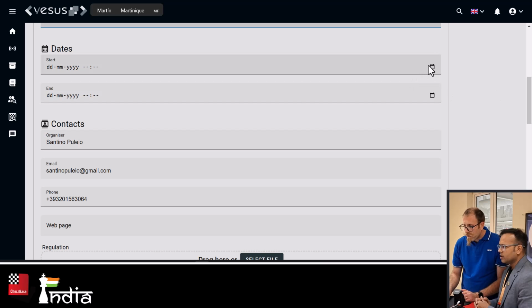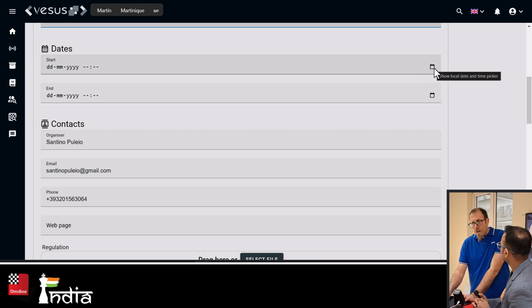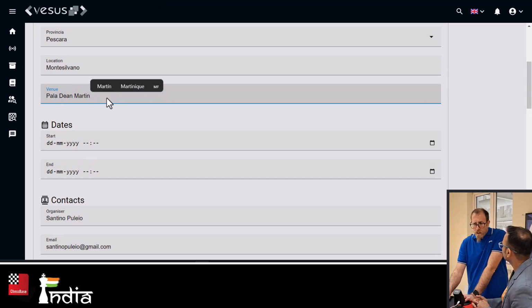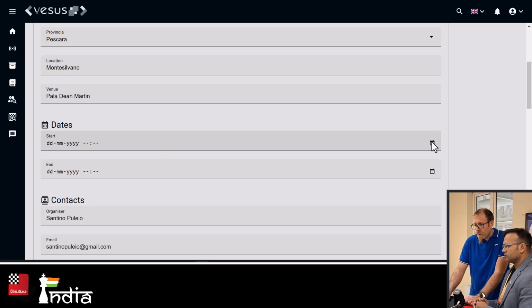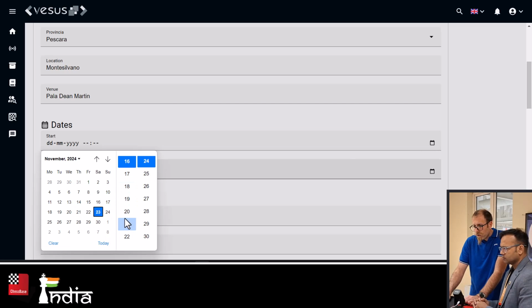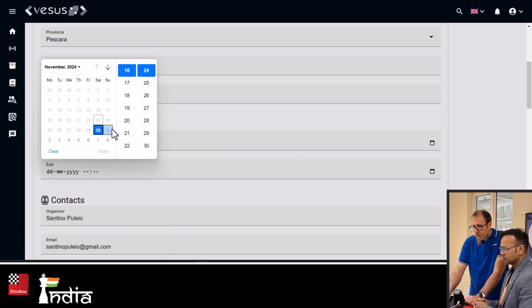The dates. Can he put a Google link also or something? Yeah, potentially you can paste a Google link. This is just a string field, so you can put whichever is easier for your players to identify the venue. You select your day to start, so let's say that we play next week from the 30th to the 1st of November. You can adjust the timings as well.